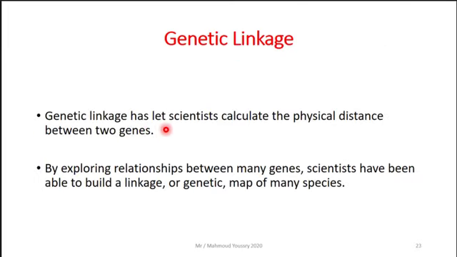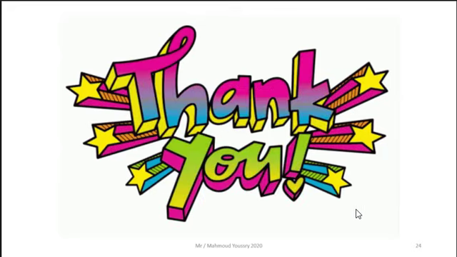Genetic linkage lets scientists calculate the physical distance, the actual distance, between two genes. By exploring the relationship between many genes, scientists have been able to build a linkage map, or a genetic map, for many species. And this is how we end our section, and thank you very much.